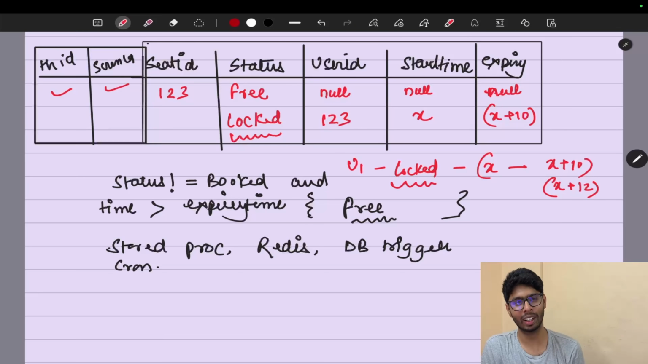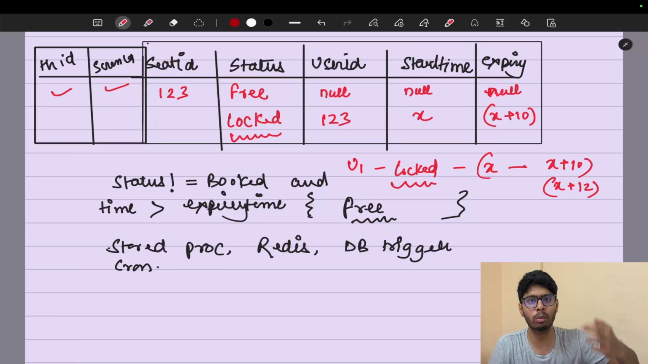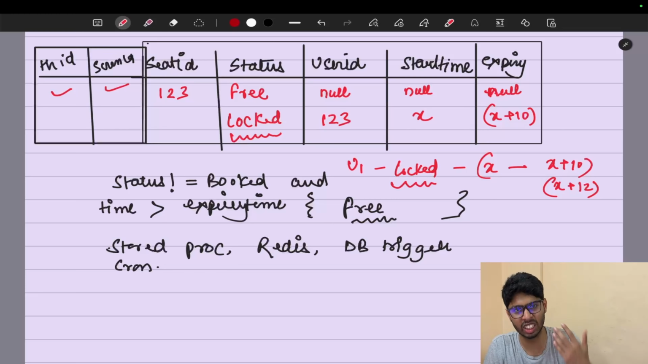In that scenario, what are we going to do? There can be multiple ways to solve this problem. The first way is, when our current time is more than the expiry time, we can run some stored procs on this table and change the status from locked to free. There can be some DB triggers, or we can run some crons to update the table, but this is going to be overhead on the system.